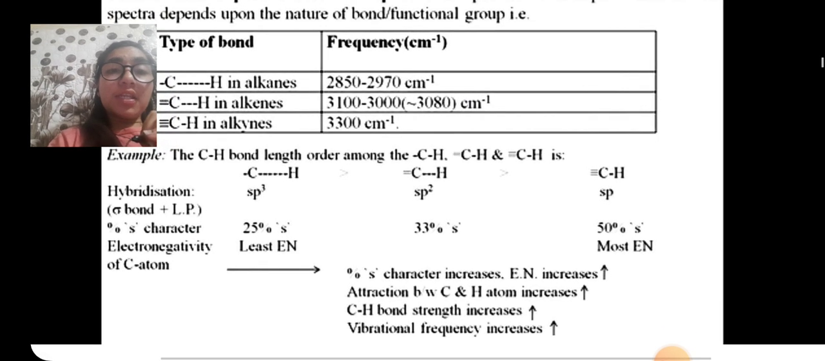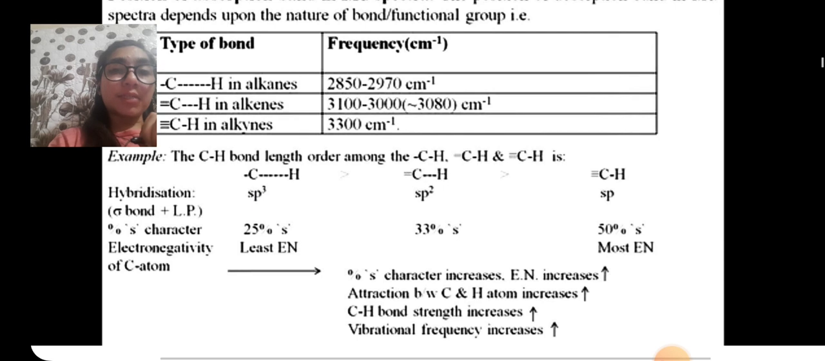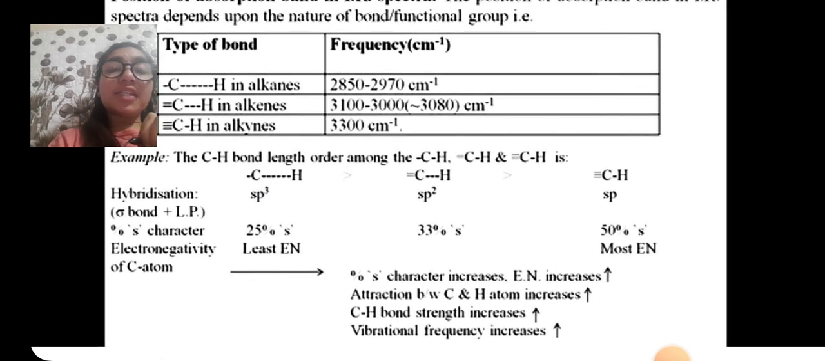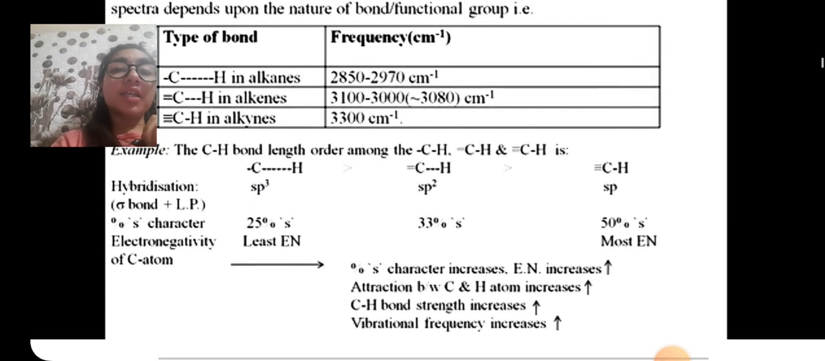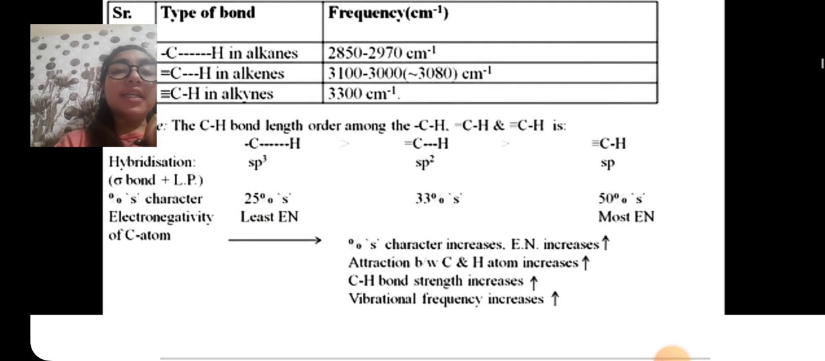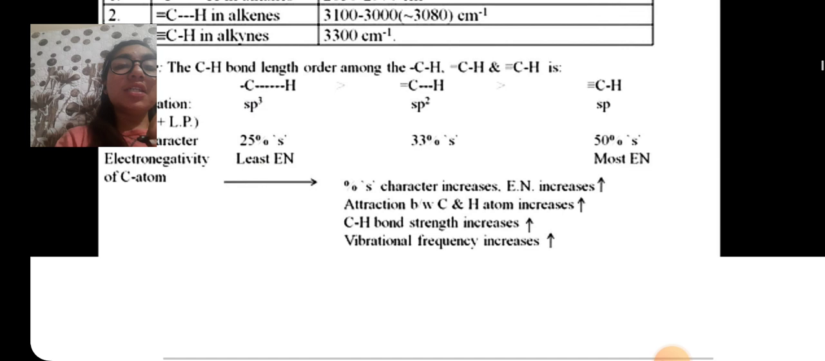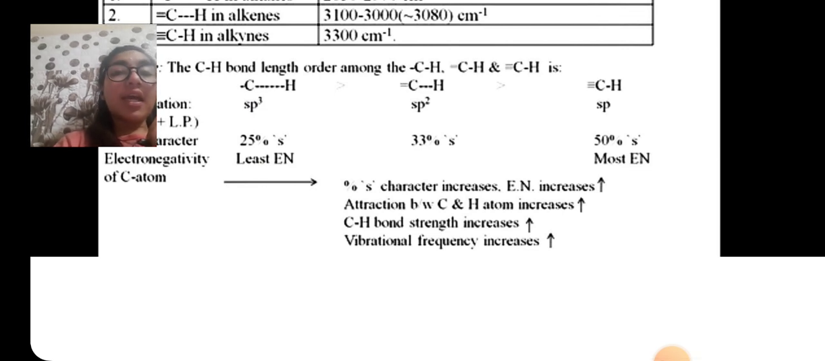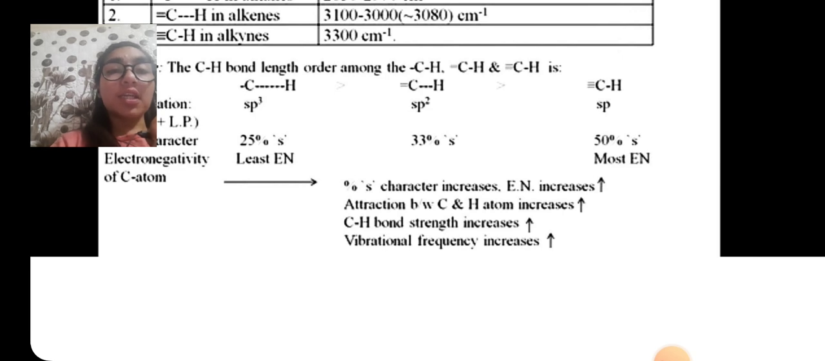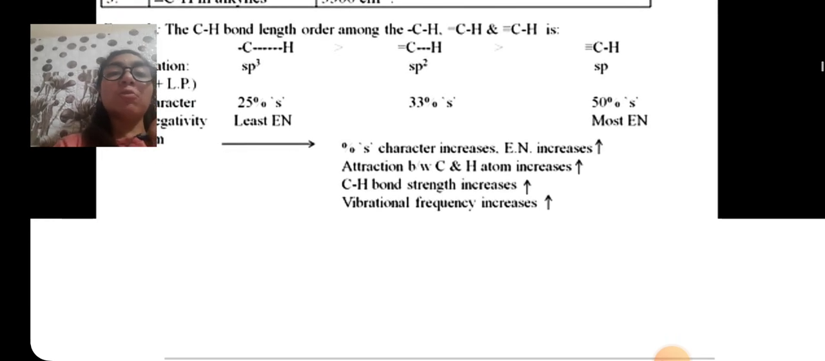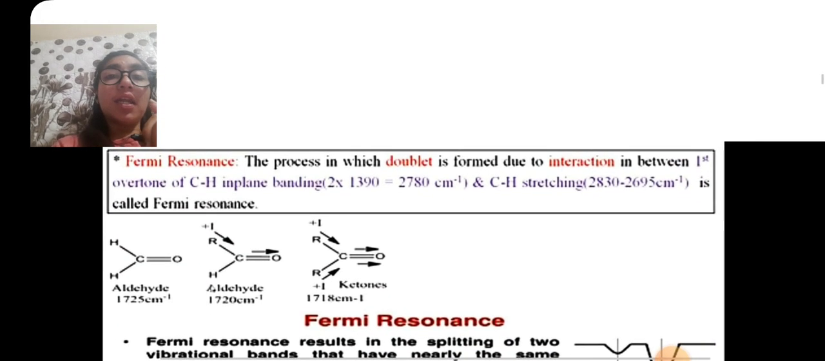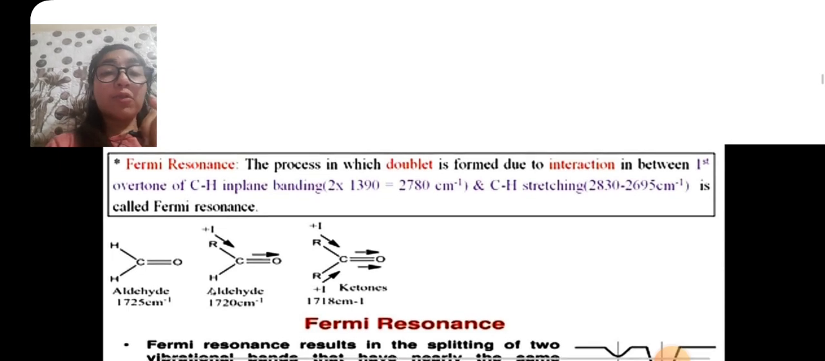Example: the C-H bond length order among sp3 hybridization, sp2 hybridization, and sp. Percentage s character is 25%, 33%, 50%. Least electronegative to most electronegative. As percentage s character increases, electronegativity increases, attraction between C and H atom increases, C-H bond strength increases, and vibrational frequency also increases.